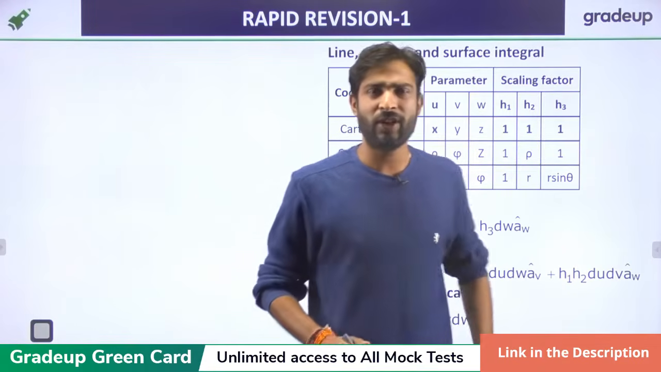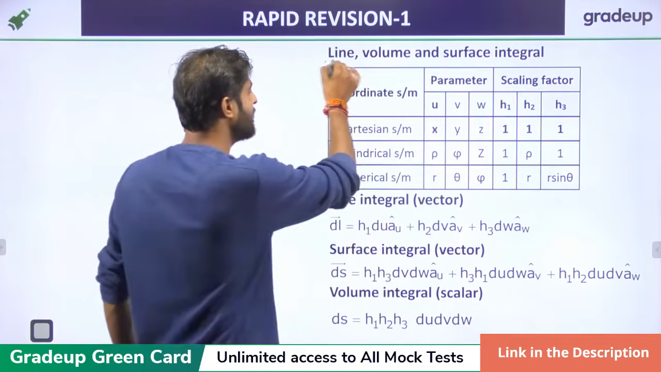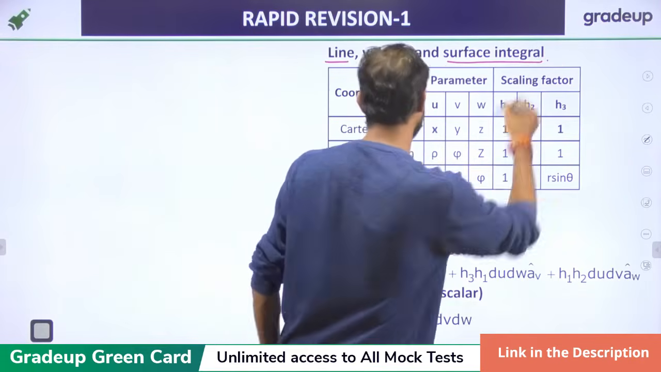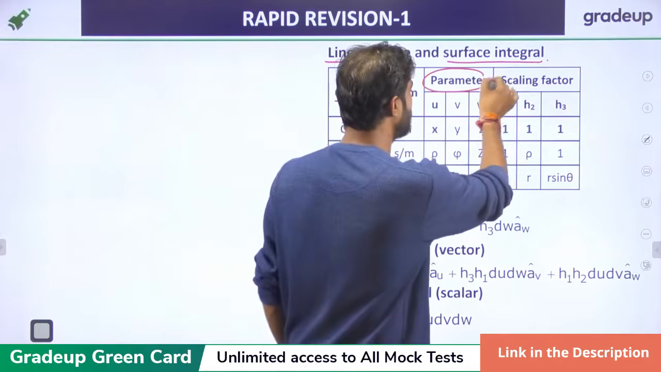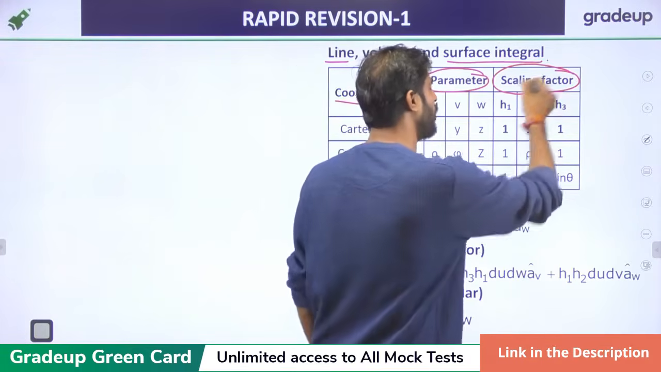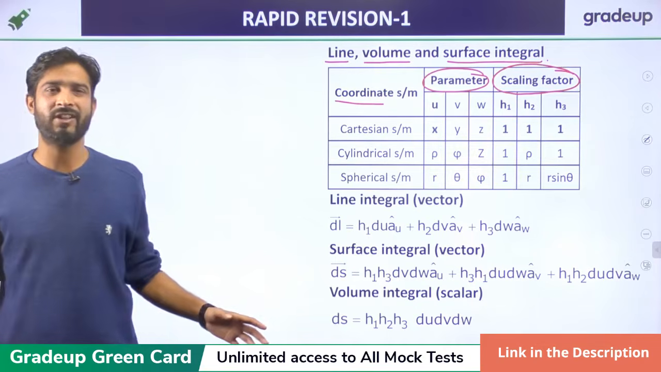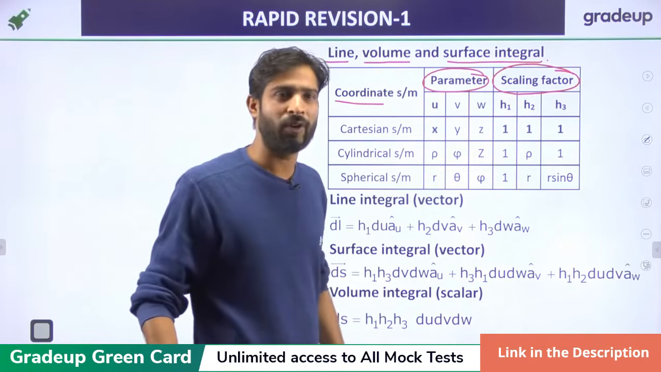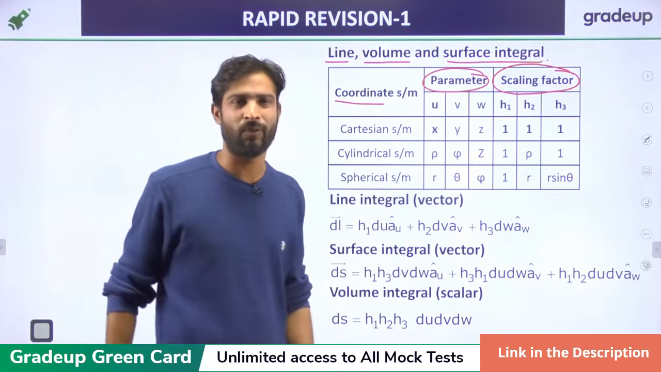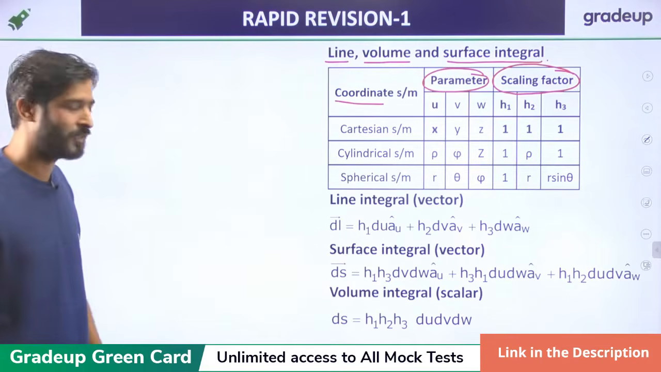Now a few points are very important for the line, volume and surface integral. If there is a coordinate system and here are the parameter and the scaling factor, you do not need to memorize anything related to that. Yes, Ankita, 1 upon m is the unit of basically the delta, right?